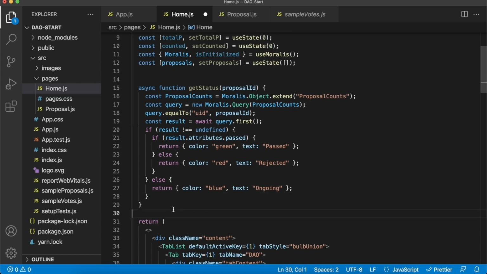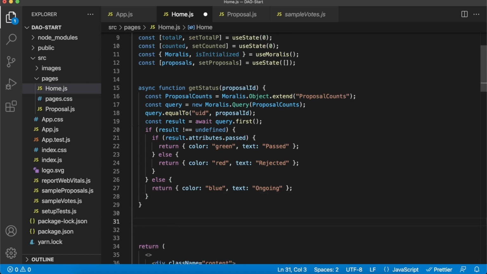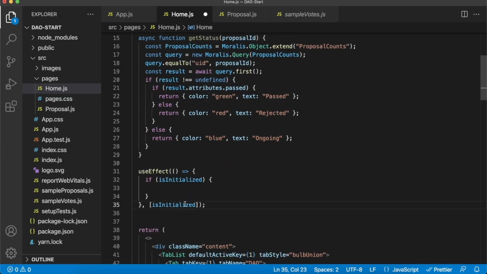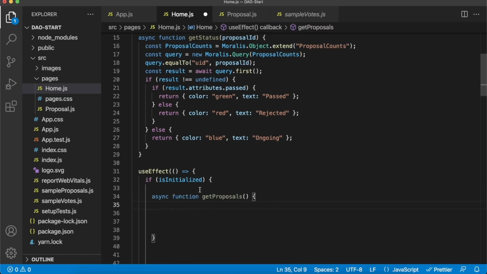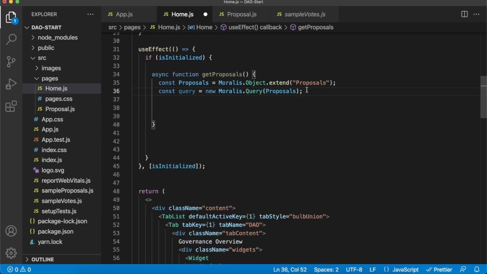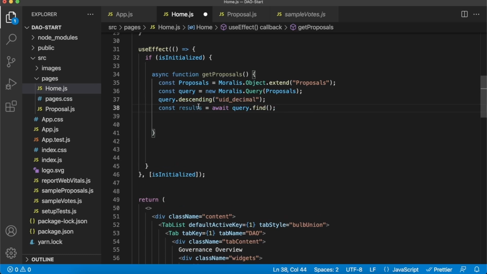So for this, let's create a useEffect that is run every time we get a Moralis isInitialized state change. So whenever Moralis is initialized, we'll go ahead and get our proposals from our Moralis database. And it'll be a very similar procedure as to here getting our proposal counts. First, we create this asynchronous function to get our proposals. Then we extend the proposals table from Moralis and query this proposals table. We make sure that our query is in descending order of our proposals in decimal format, so we get the latest proposal first, as the more historic proposals will most likely already be voted on. And then the results we can await and get all the different proposals that we have in our Moralis database. This will help us to populate our table.